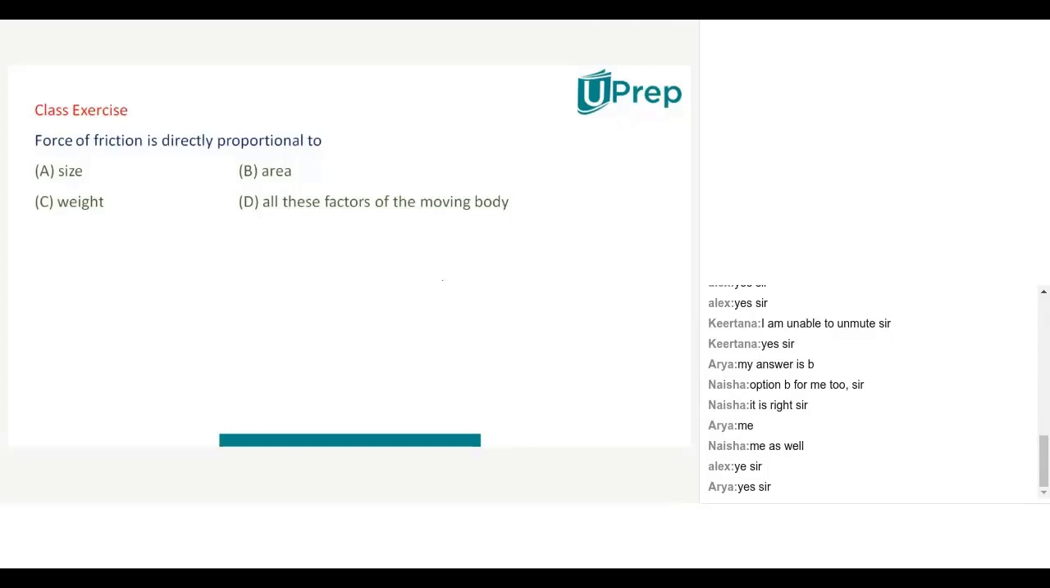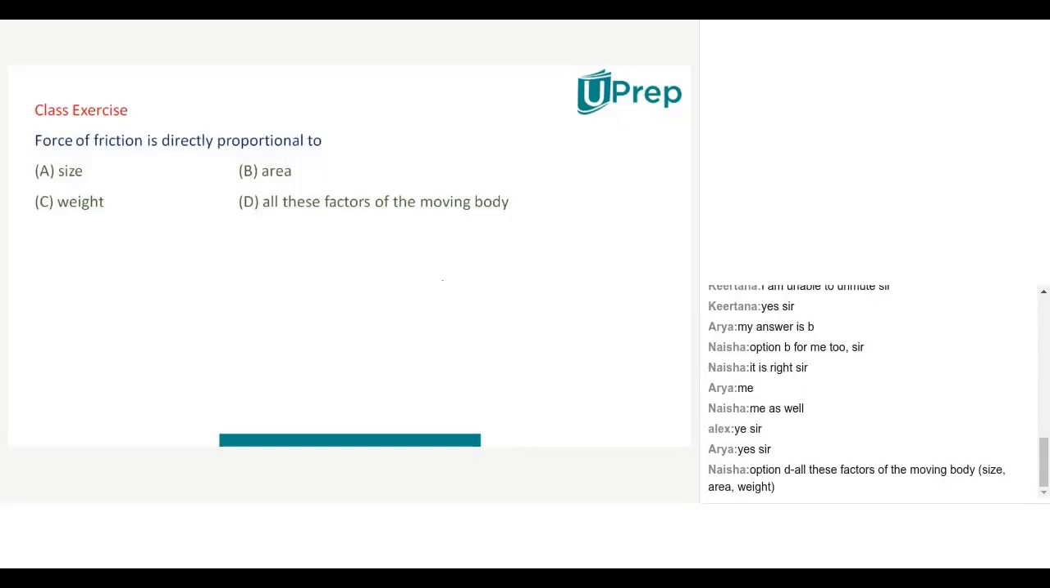Moving body. Just now I said that to carry heavy load, more tires will be kept, isn't it? So weight also plays an important role. Area also plays an important role. And size also plays an important role there. So for a moving body, friction depends upon size, area, weight, all these factors. So that's why D is the right answer.